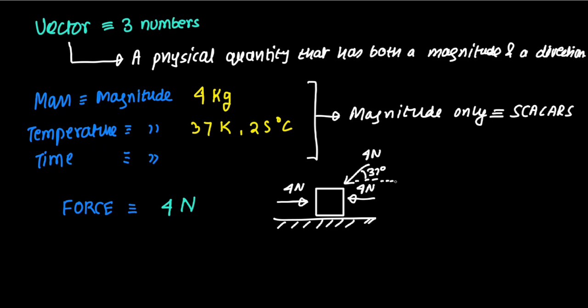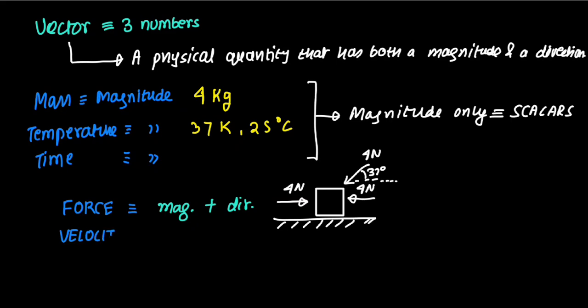So if you are trying to specify something like a force, you need to mention in which direction you would like to apply the force. So you have to say plus direction. I'm going to set it like this. So 4 Newton may be a magnitude and a direction. So specify a magnitude and a direction. Same goes for velocity.